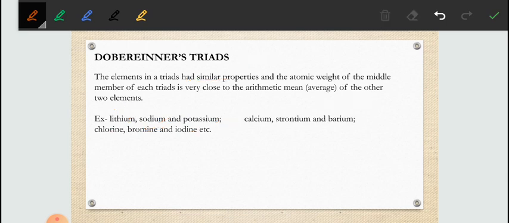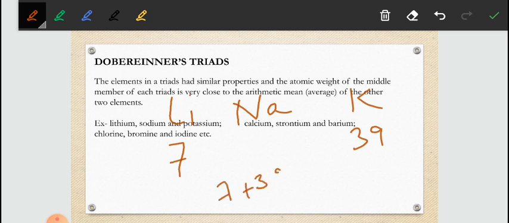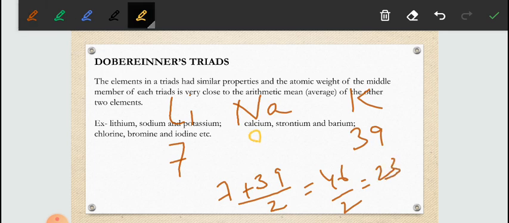Again I'm repeating, suppose I have three elements, for example lithium, sodium and potassium. The atomic mass of lithium is 7 and potassium is 39. If I calculate the average, 7 plus 39 divided by 2, we get 46 divided by 2, which is 23, the atomic weight of sodium.